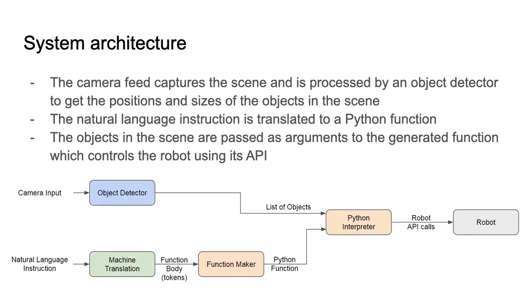This is what our overall system architecture looks like. The camera feed captures the scene and is processed by an object detector to get the positions and sizes of all the objects in the scene. The natural language instruction is translated to a Python function. The objects in the scene are passed as arguments to the generated function, which controls the robot using its API.